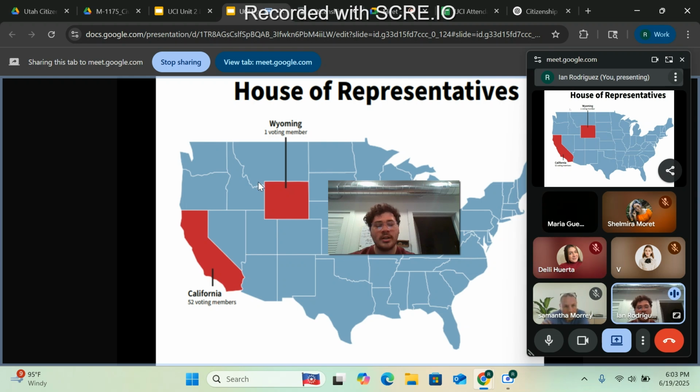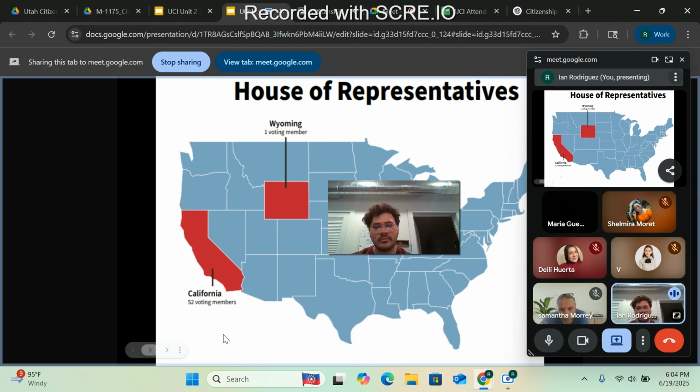And you have Wyoming, which is the state with the least amount of people, and California, which is the state with the most amount of people. So the least is a low number of people. The most amount of people is a high number of people, right? So we talked about this map and why there's a difference between how many voting members Wyoming has, and how many voting members California has, right?